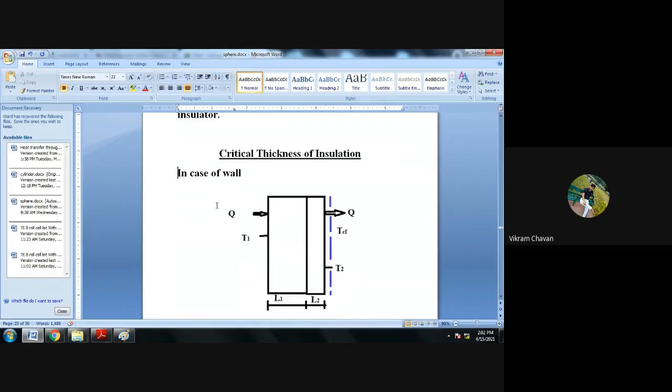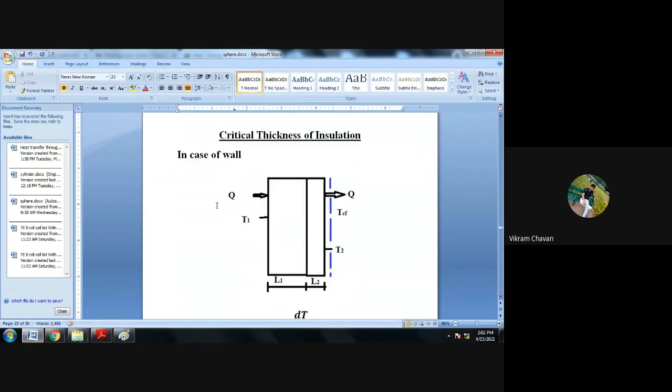Write down the heading, critical thickness of insulation, and draw this diagram in case of a wall.